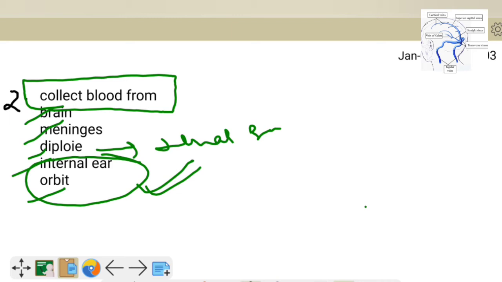So venous sinuses collect blood from the brain, meninges, internal ear and orbit.